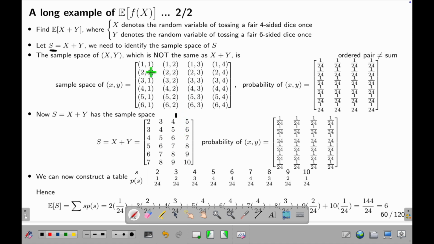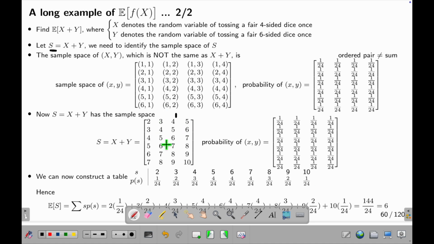This means X is 1, Y is 1. This means X is 3, Y is 4. X is 4, Y is 4. This means S is 2, S is 3, S is 4, S is 5, S is 9, S is 10. Not the same thing. And then you also need the probability, right? You see this case with 1 over 24 chance. You see this case with 1 over 24 chance. What about this? You also have the same probability. Then for this random variable S, the sample space is 2, 3, 4 up to 10.